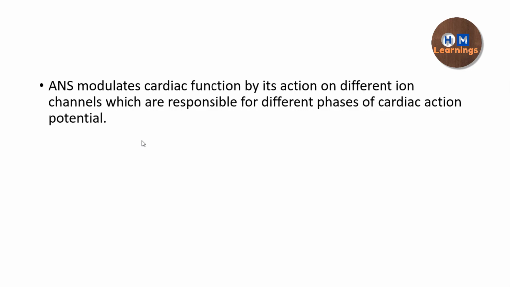So the autonomic nervous system modulates the cardiac function. That means it can alter the cardiac function. It can either increase or decrease the cardiac function. If you have watched the video on the properties of the cardiac muscle, I talked about automaticity, that the heart has a property of automaticity and doesn't need any innervation to operate. But the autonomic nervous system can modulate that cardiac activity, and how it modulates is the question.